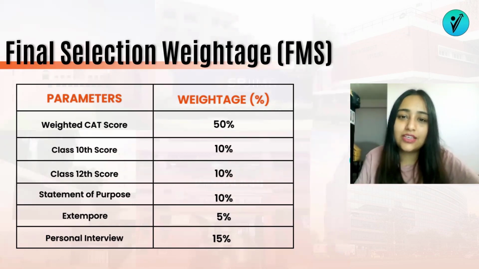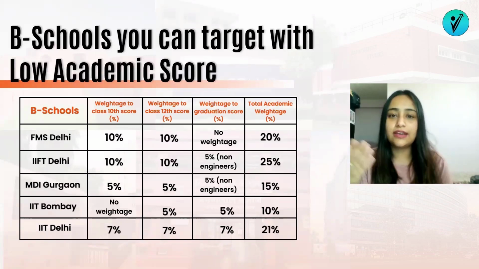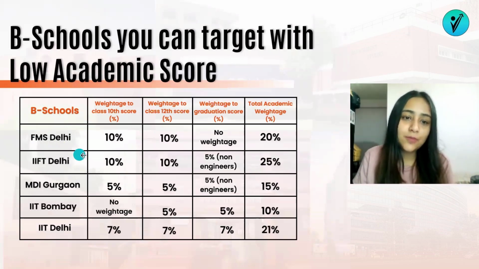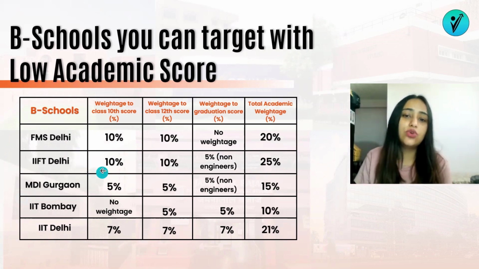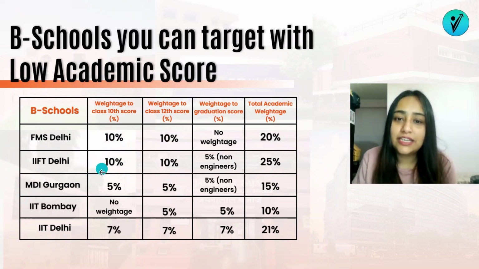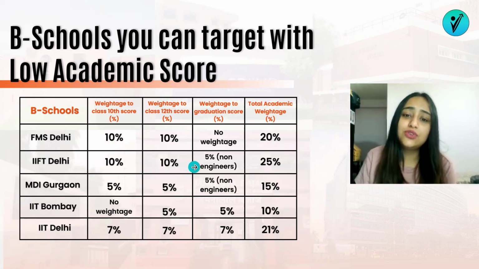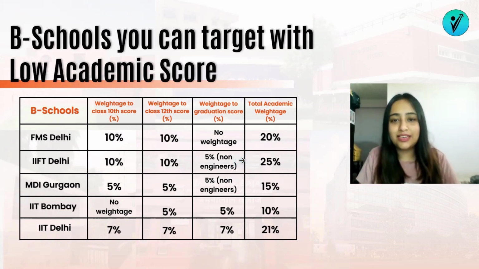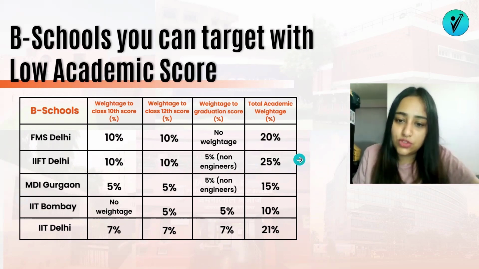Now let us see certain B schools जो आप target कर सकते हो even if you have a low academic score, and these B schools accept your CAT score. So as we discussed about FMS Delhi, आपका total academic weightage is just 20%. IIFT Delhi जो कि weightage रखता है आपके 10th score पे of 10%. The 12th score weightage is 10%. Weightage to graduation score यहाँ पे non-engineers के लिए benefit है. इनको 5% और add हो जाता है उनके weighted score पे if you are a non-engineer. So the total academic weightage comes down to 25%.